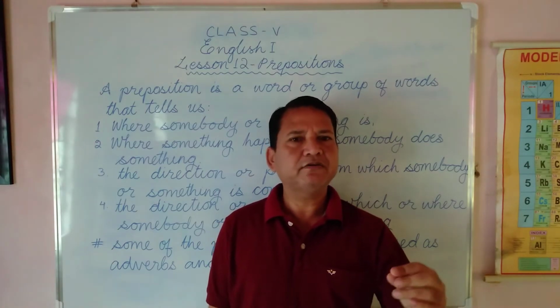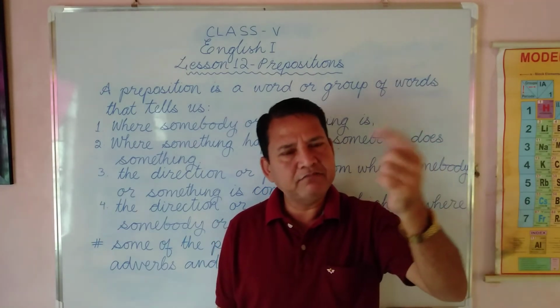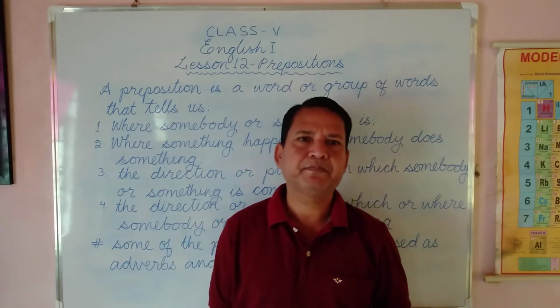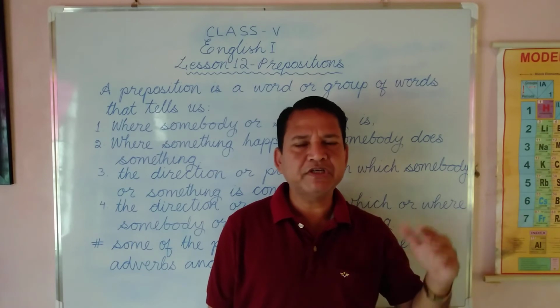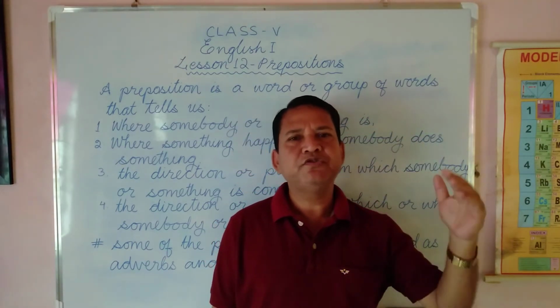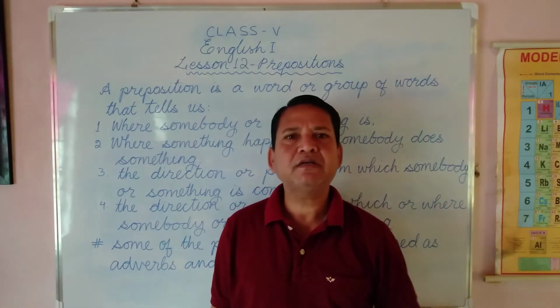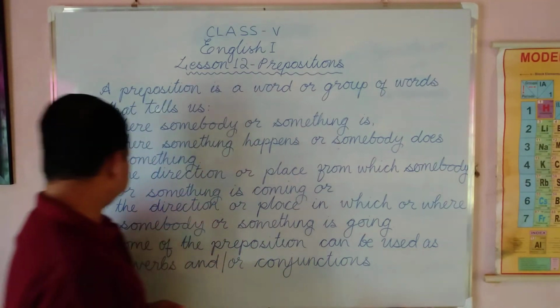The monkey jumped down the tree. The man jumped into the swimming pool. So these are the things. The next one.